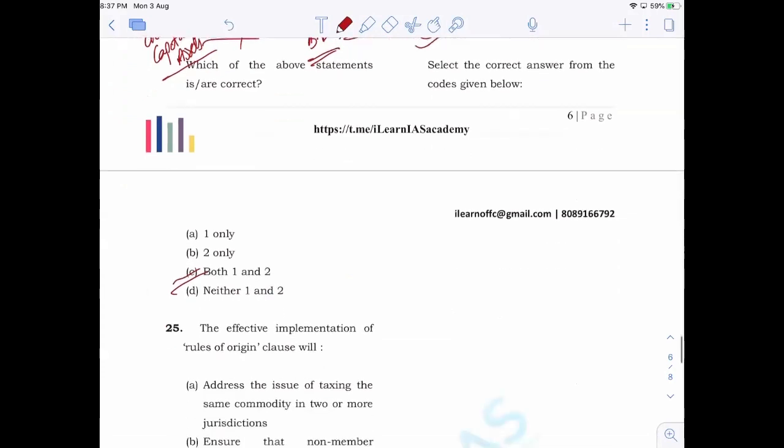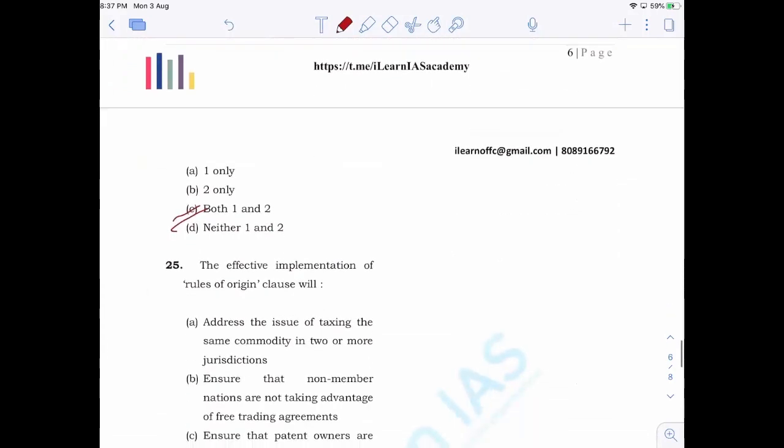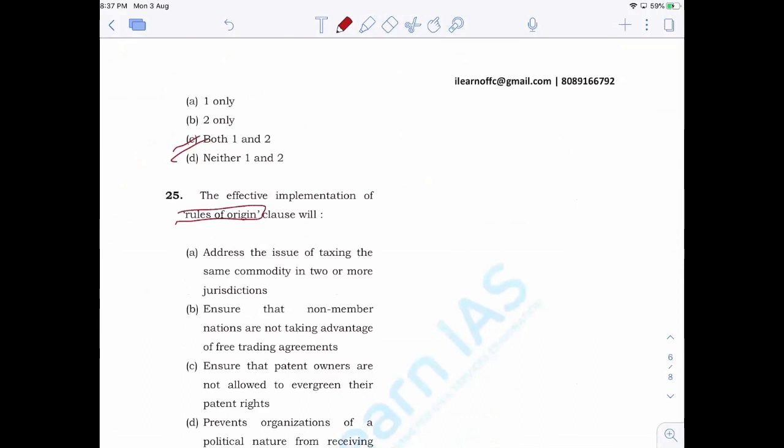Now next is the effective implementation of rules of origin. This particular term was in the news quite frequently in the last 2 years, so do understand what rules of origin is. It came into discussion when it comes to RCEP. It was also in discussion with regard to various trade deals associated with the United States of America.